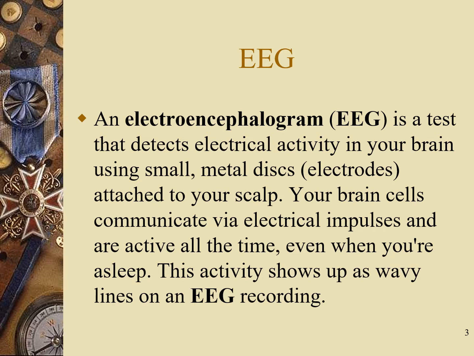Today's topic is EEG. An electroencephalogram, that is EEG, is a test that detects electrical activity in your brain using small metal discs that are called electrodes attached to your scalp. Your brain cells communicate via electrical impulses and are active all the time, even when you are asleep. This activity shows up as wavy lines on an EEG recording.